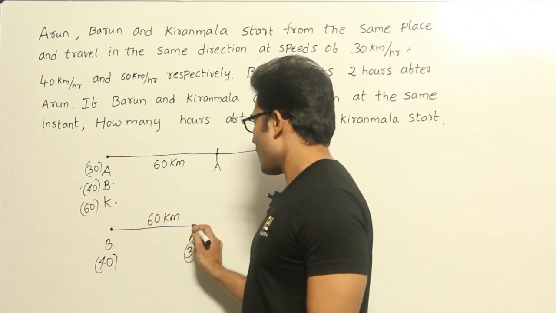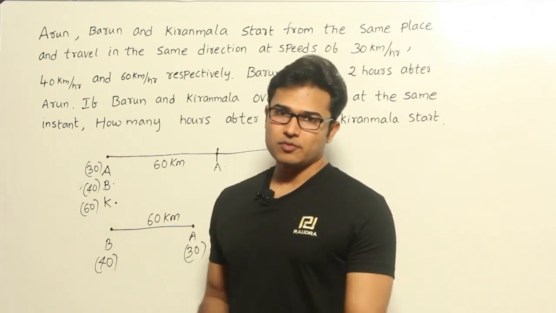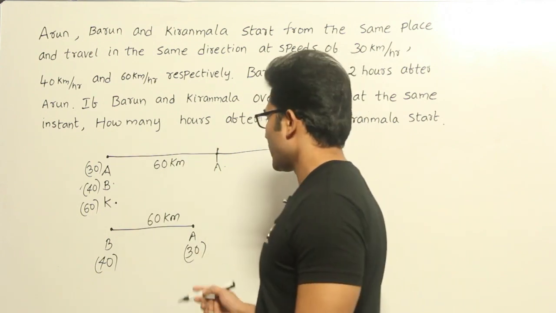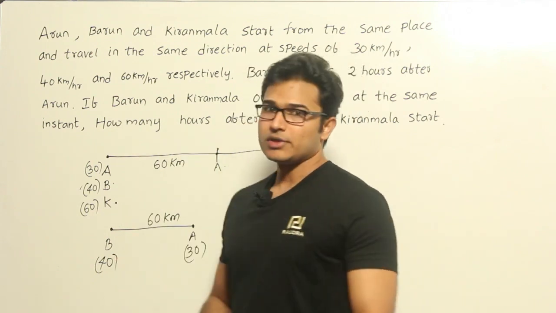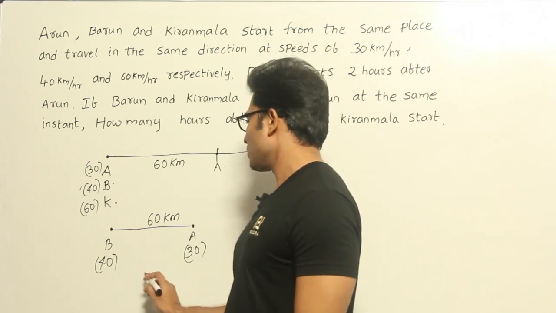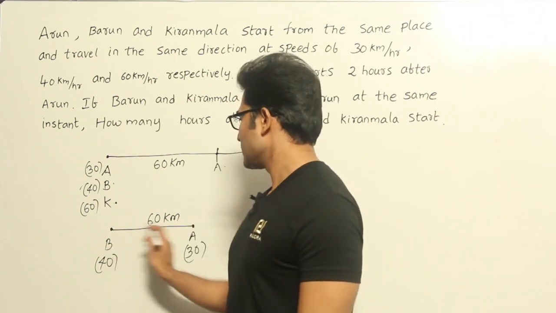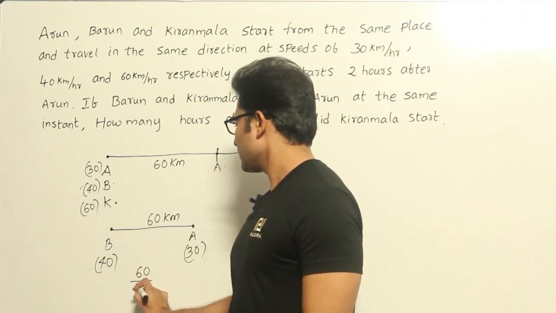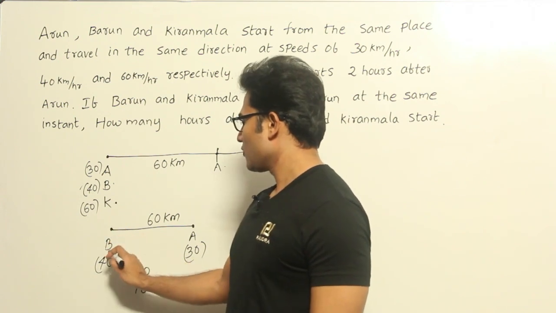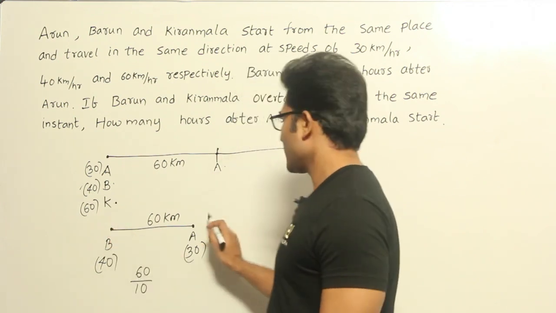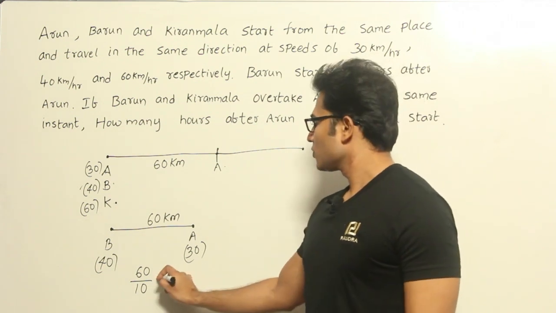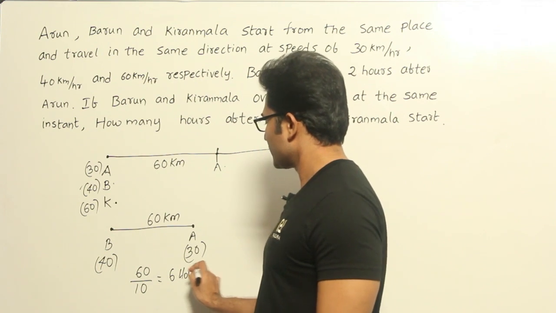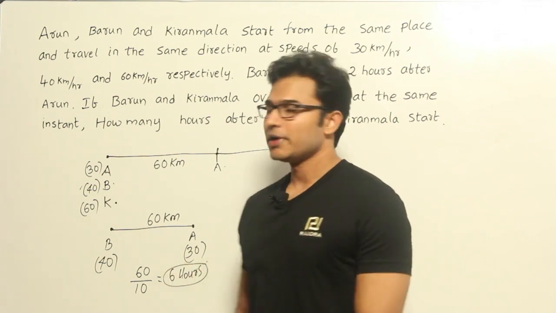Now, after how much time are they going to meet? If you can find it out, then solving the question is easy. How to find it out is using the relative speed concept. The relative speed is going to be 10 kilometers per hour and the distance between them is 60 kilometers. Therefore 60 by 10 is the time taken for Barun to catch up with Arun, so it is going to be 6 hours. So what did you understand?